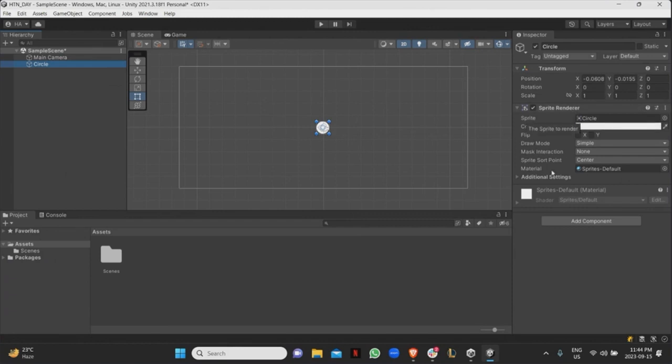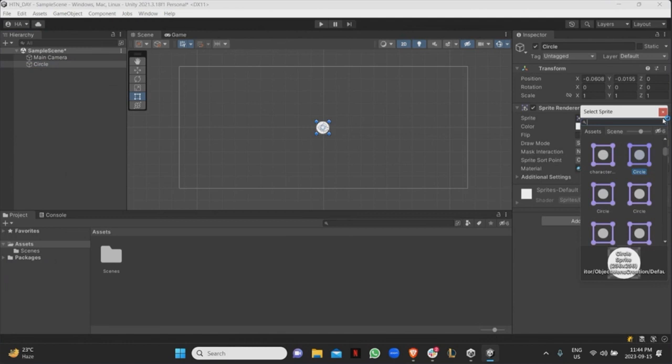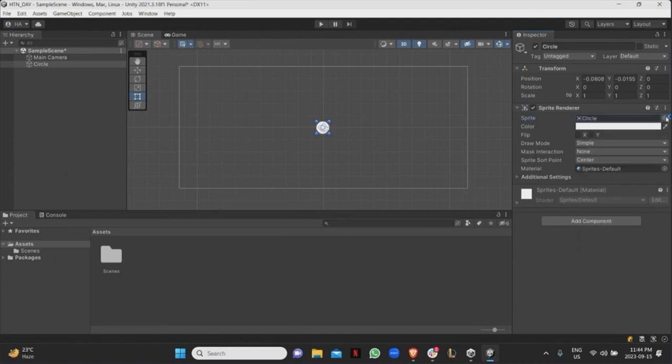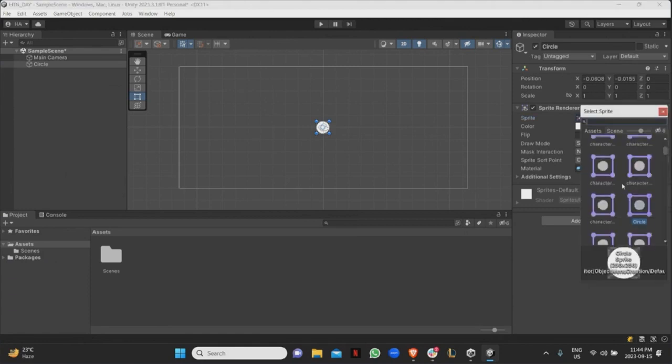Other components that you can add here depend on the type of thing you want to do, right? So over here, this is just an image or a sprite. So it's going to have the sprite renderer, and it's also going to have the sprite property where you can change. So let's say I don't want it to be a circle anymore. I want it to be something else. You can click on this small circle on the right. I don't know if you can see it. But basically, once you click on it, it shows you all the different sprites that you guys have installed with Unity. They're still loading. That's why they still look like this.